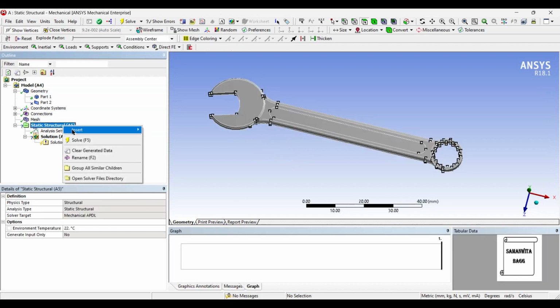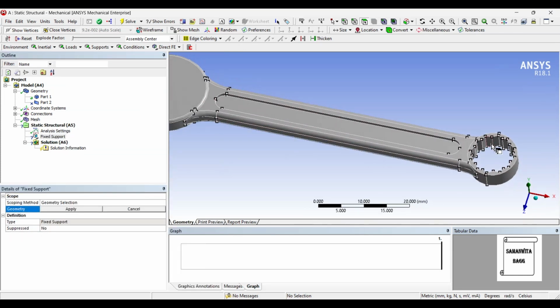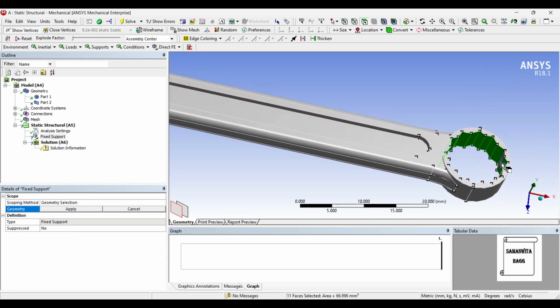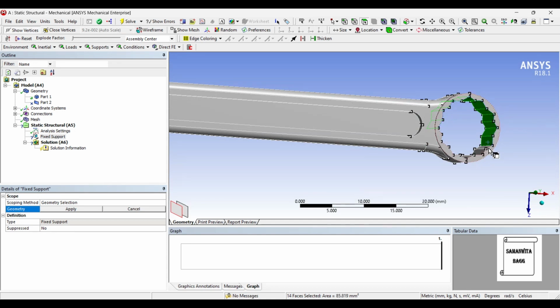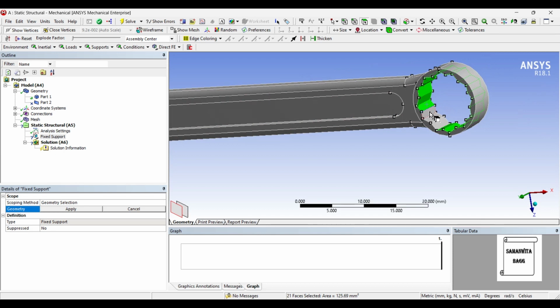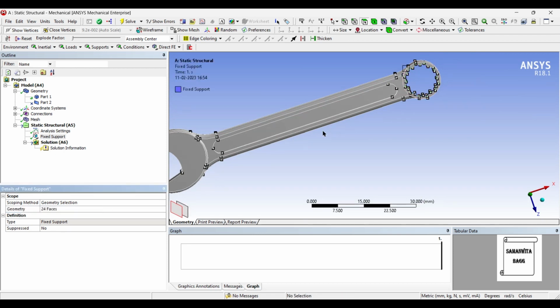I'll now go to static structural and insert fixed support. I'll choose these faces. Apply.